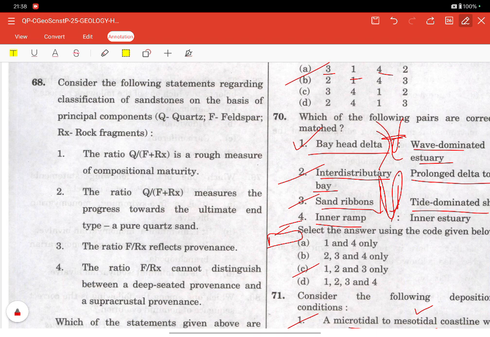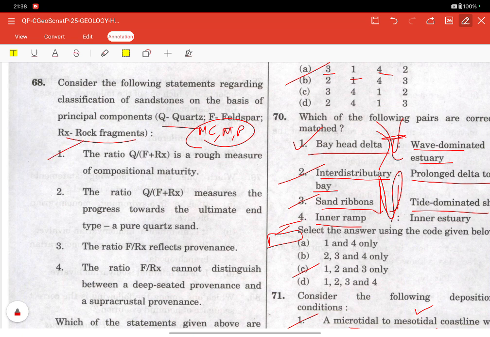Consider the following statements regarding the classification of sandstone on the basis of principal components: quartz, feldspar and rock fragments. This question tests the QFR classification, and the relationship between mineral composition, its maturity and its provenance. The first one: the ratio Q/FR is a rough measure of compositional maturity.